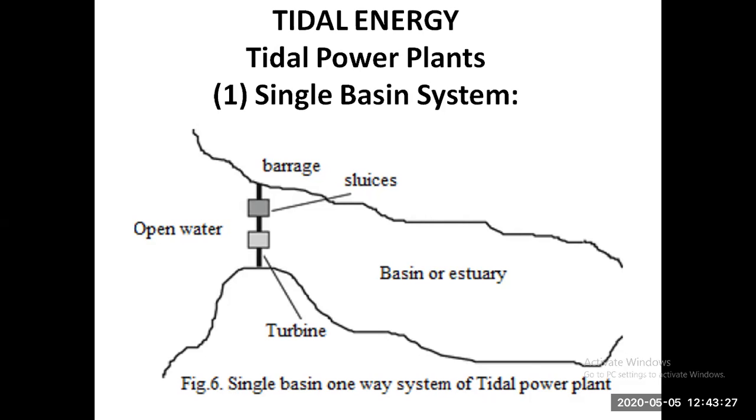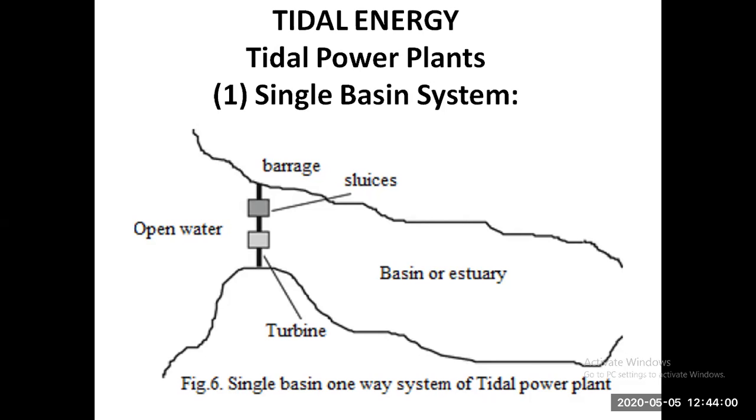These alternating high tides and low tides make the water flow from the seashore to the coastal region and back to the seashore. This alternating variation in the flow of seawater makes it possible to utilize this flow energy, this potential energy, in a useful conversion like electricity generation.